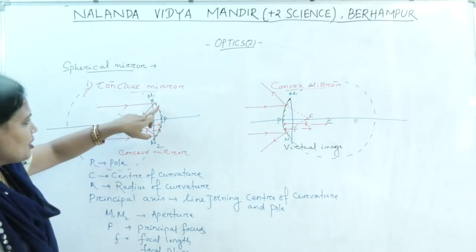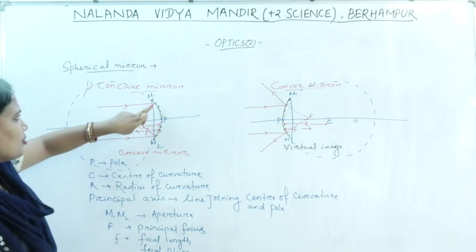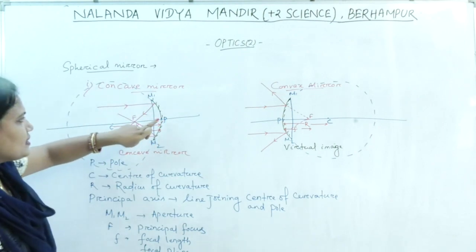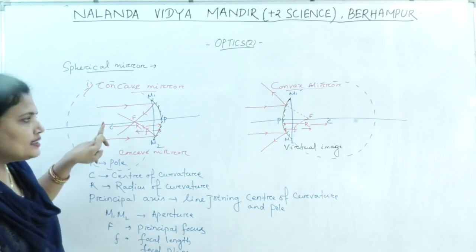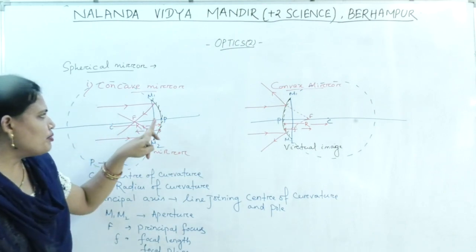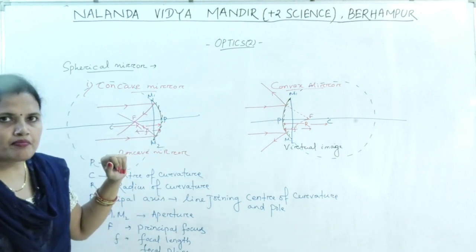The center of the mirror is known as pole. The center of the hollow sphere of which the mirror is a part is known as center of curvature. The distance between the center of curvature and the pole is known as radius of curvature.